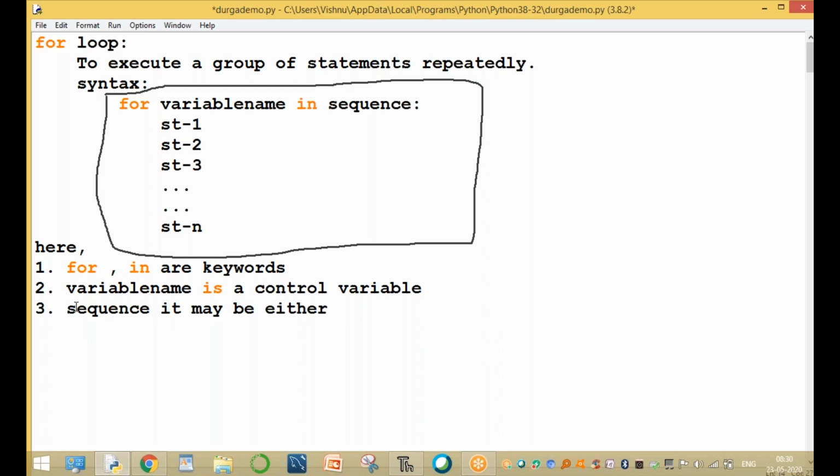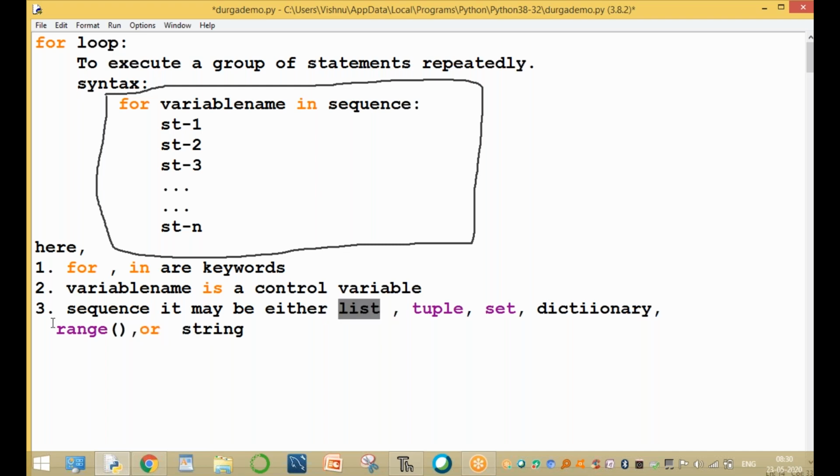The sequence may be either a list, tuple, set, or dictionary, or a range function, or a string. Any one of these 6 types.